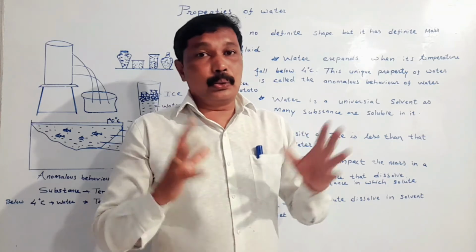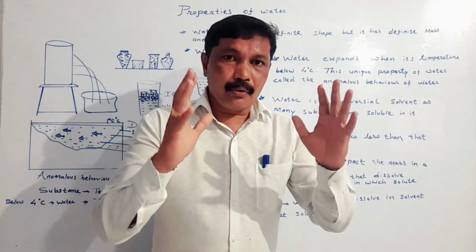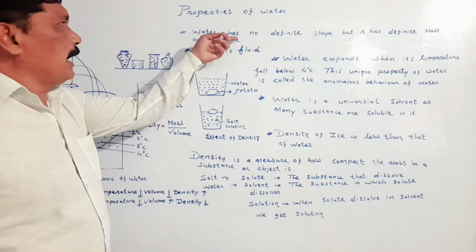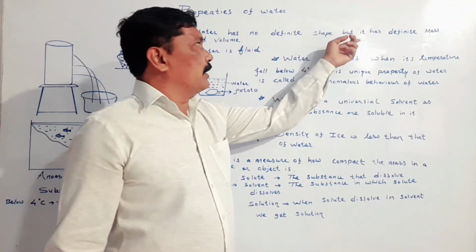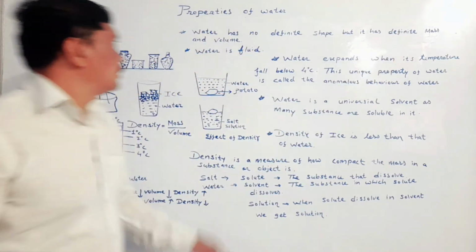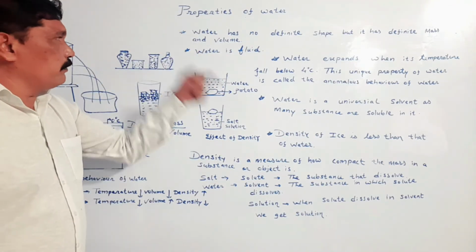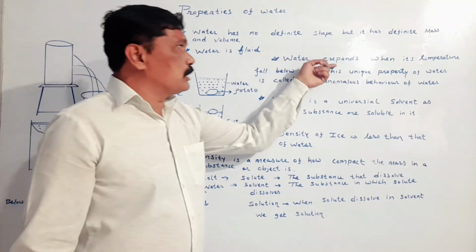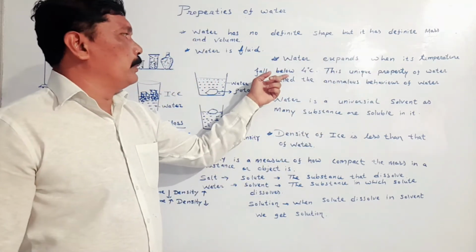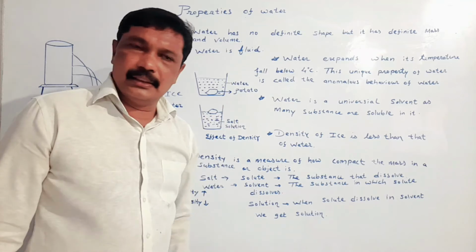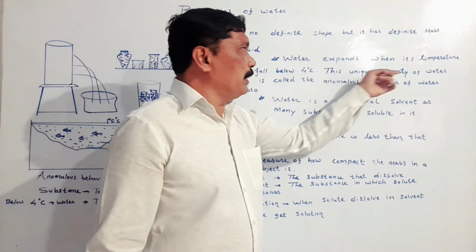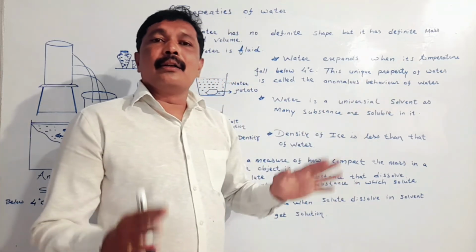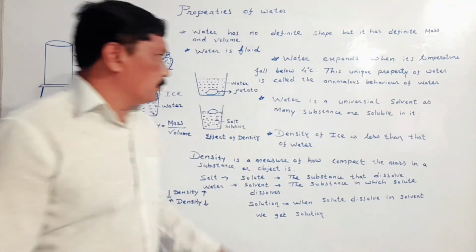So my dear student, today we have studied properties of water. The first property of water is that water has no definite shape, but it has definite mass and volume. Water can flow and therefore water is a fluid. Water expands when its temperature falls below 4 degrees Celsius. This unique property of water is called abnormal behavior of water or anomalous behavior of water.